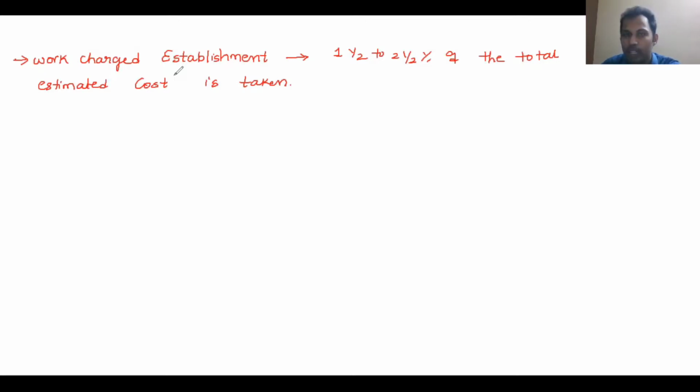Now, how to make the measurements? Measurement of materials and work.